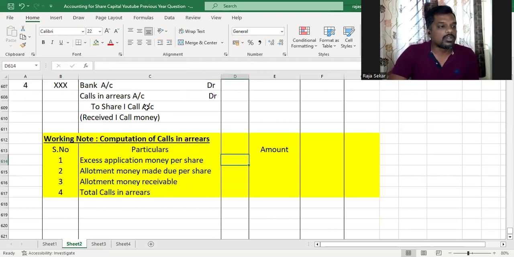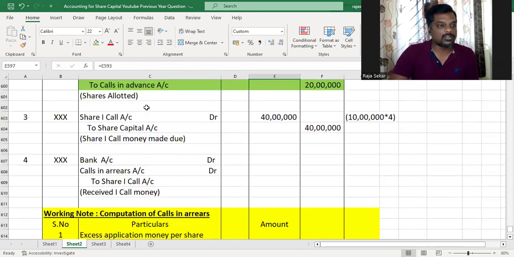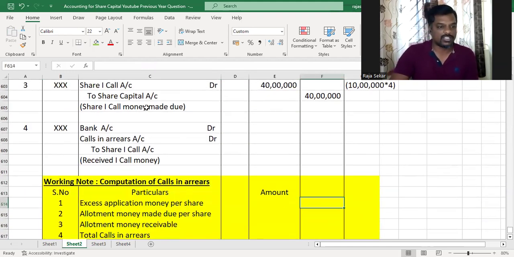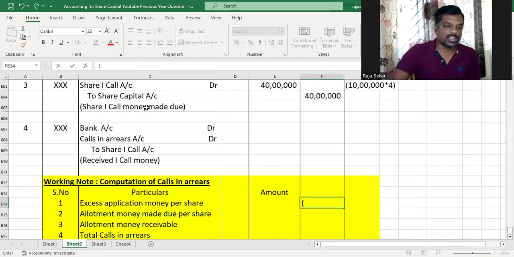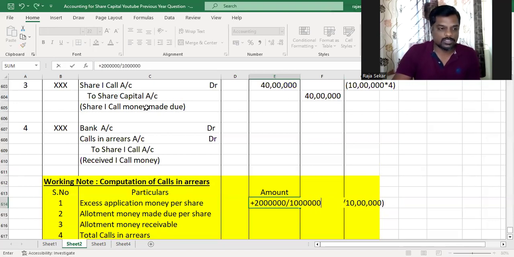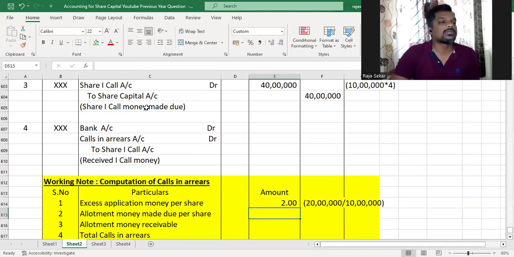Alright, my dear children. So the excess application money available is what, my dear children? Total amount of excess application money available is 20 lakh. This 20 lakh is for 10 lakh shares. Am I right? What is the total number of shares allotted on pro rata basis? The 20 lakh divided by 10 lakh will give the excess application money per share, which is 2 rupees.